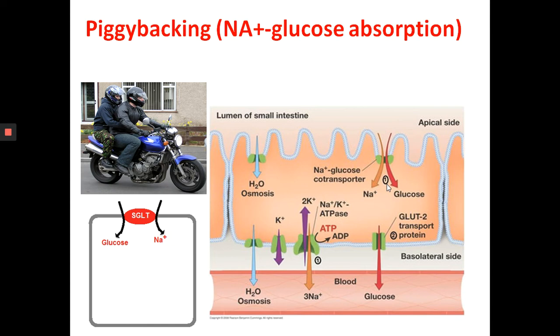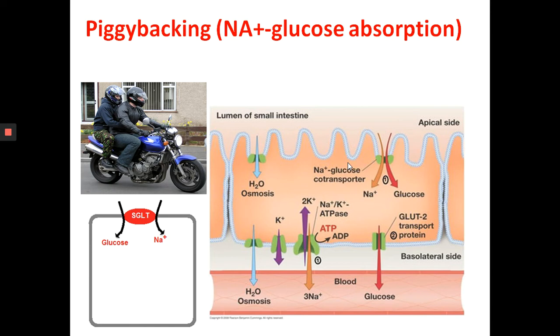Fructose is transported across the brush border membrane by a facilitated diffusion process. There are different types of transporters, that is GLUT1, GLUT2, etc. Fructose is transported by GLUT5. Fructose is also transported by GLUT2 across the basolateral membrane.